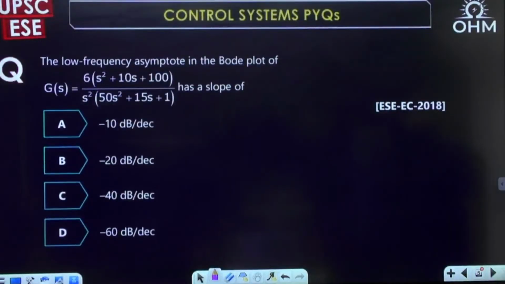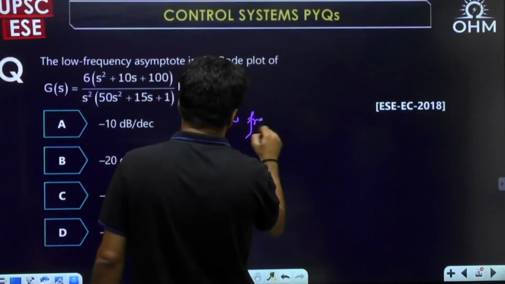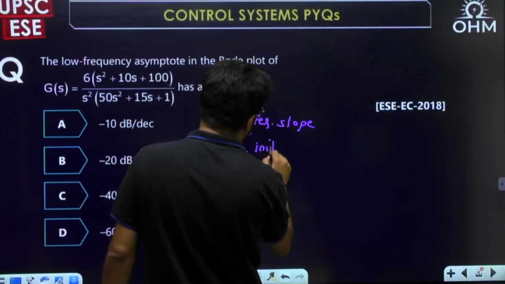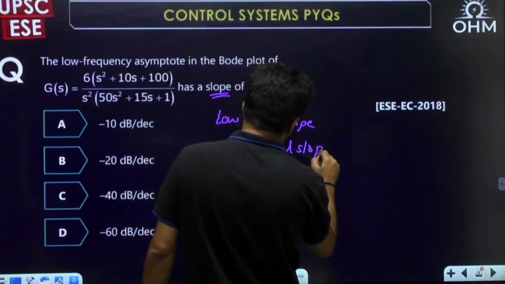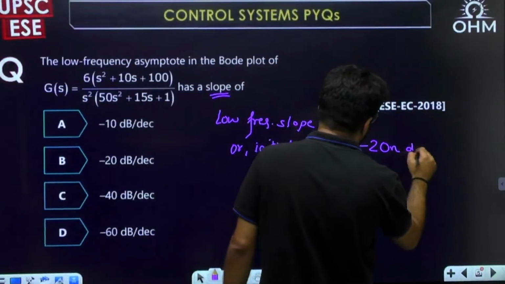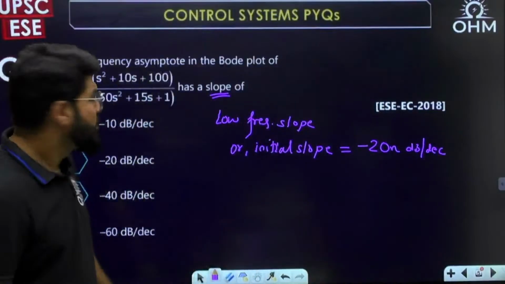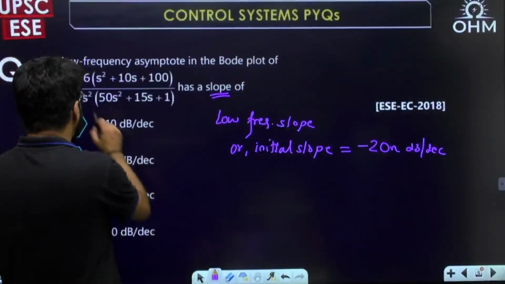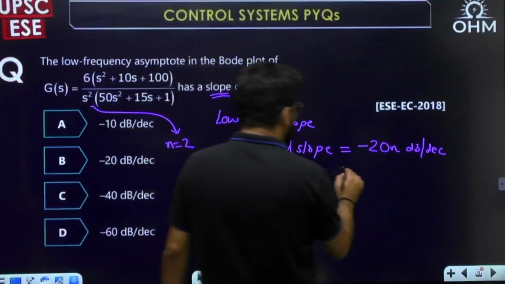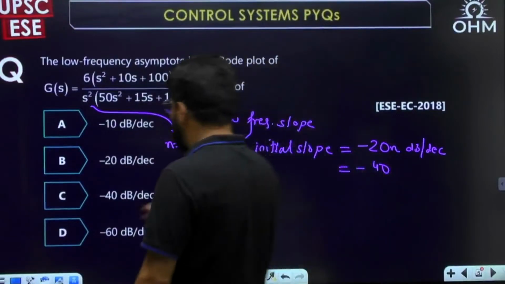Next question. Now the low frequency asymptote has a slope of, okay, so low frequency slope. This is again a direct question. ESE 2018, initial slope is given by what formula? Initial slope or low frequency slope is given by minus 20 n decibel per decade, where n is the number of poles of G(s) at origin. So this corresponds to n equal to 2. So it becomes minus of 40. This answer is option number C.